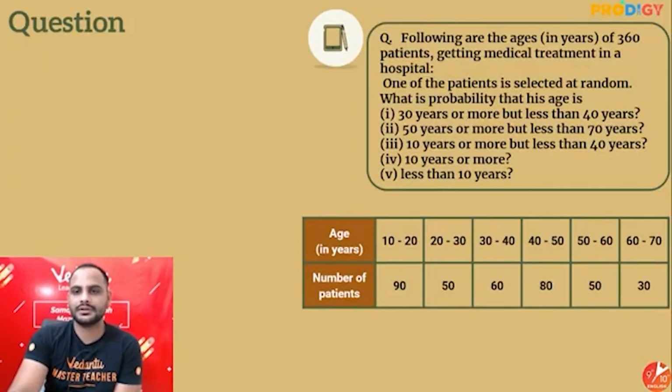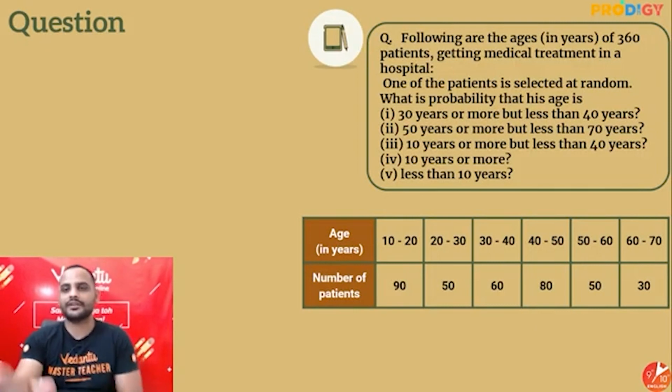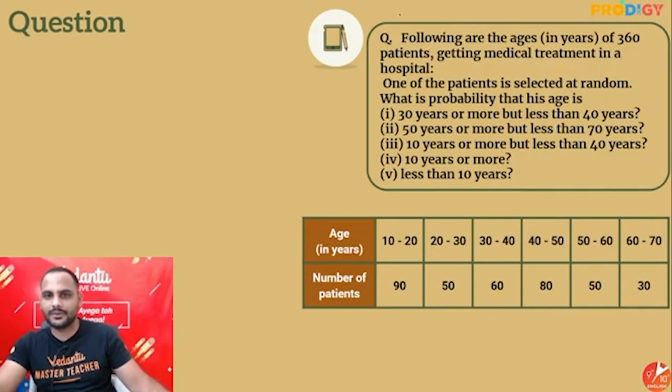All right. Let's move ahead with our star question for today. So star question, what is it saying, guys? Following are the ages of 360 patients getting medical treatment. One of the patients is selected at random. What is the probability that they are of ages 10 to 20, 20 to 30, 30 to 40, 40 to 50, 50 to 60, 60 to 70, with their number of patients given.